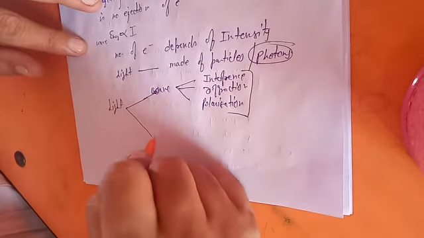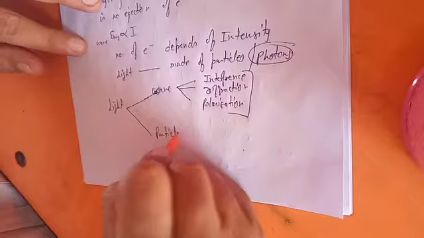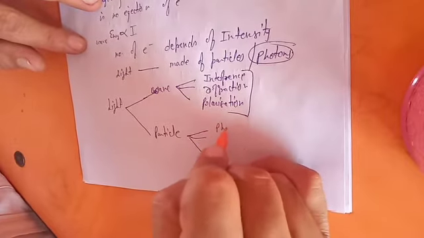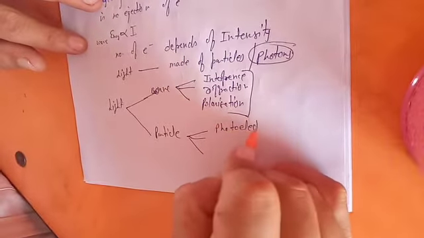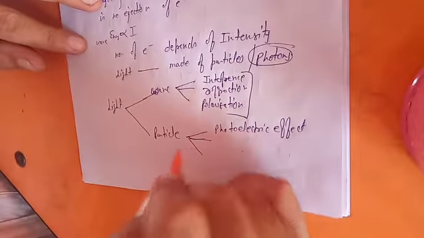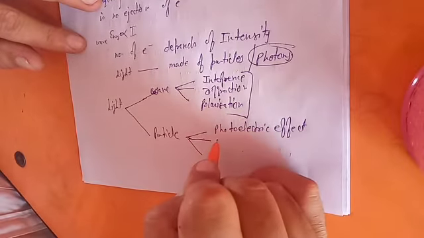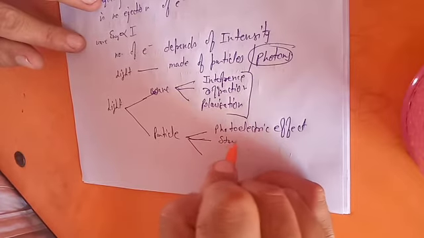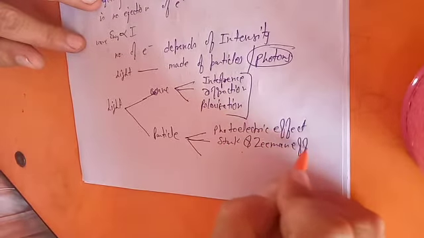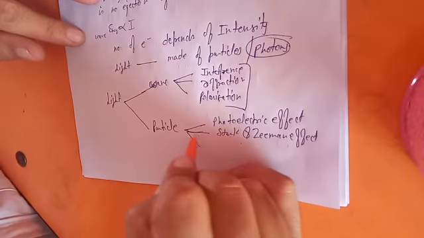Now let's come to particle. There are also some natural phenomena which are happening, like the photoelectric effect is happening itself. Okay. Now some more are the Stark and Zeeman effect. We will discuss these phenomena also in a little more detail in the next lecture.